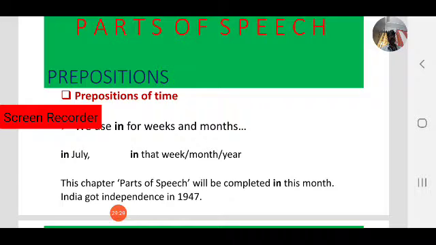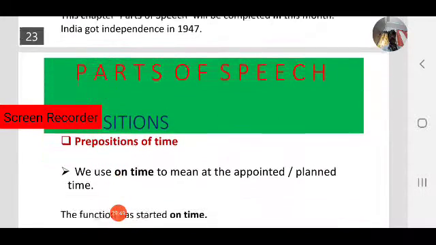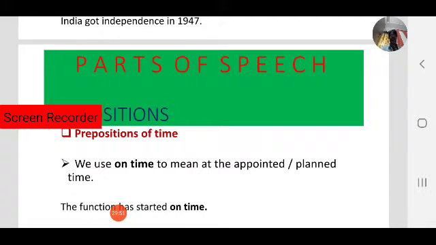Okay, this chapter, parts of speech, will be completed in this month. In this month, observe. India got independence in 1947. Okay, in 1947, observe.